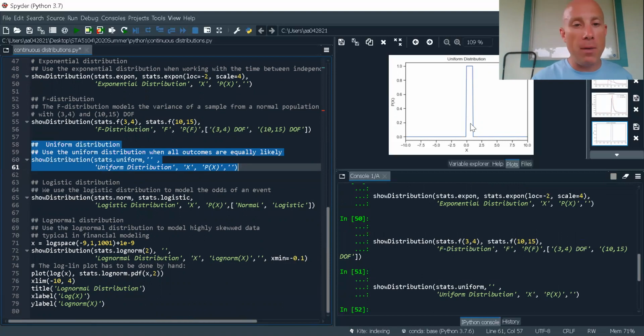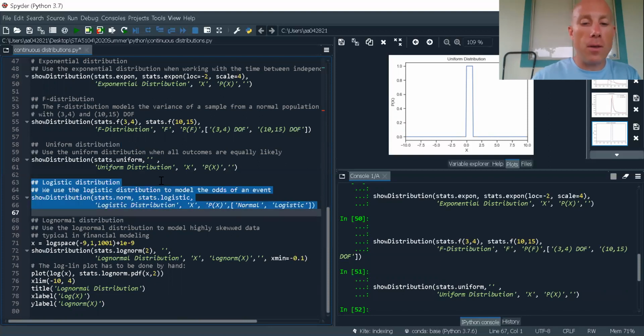Now, it has to be between 0 and 1 in this example. So if it's too small of a value, it's just 0. It's not going to happen. Too large of a value, it's 0 also. This is a good distribution to use when you don't know what's going on, and you know that there's a maximum and you know that there's a minimum value for your observations.